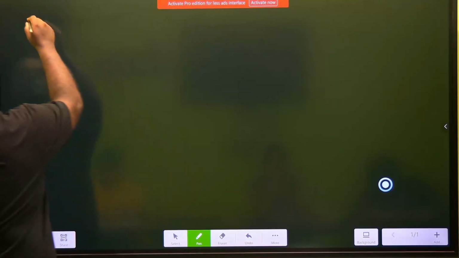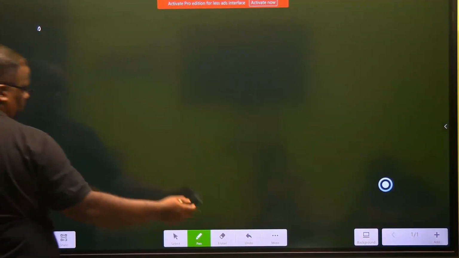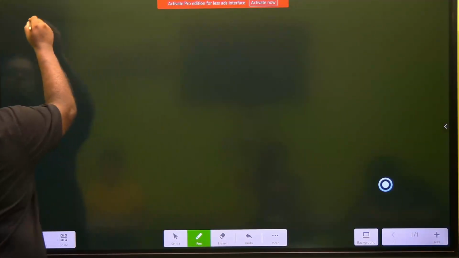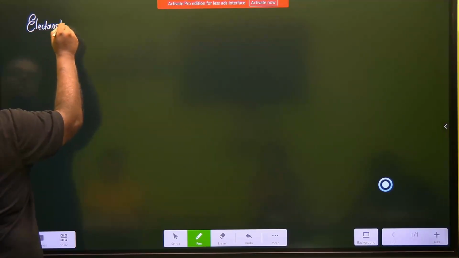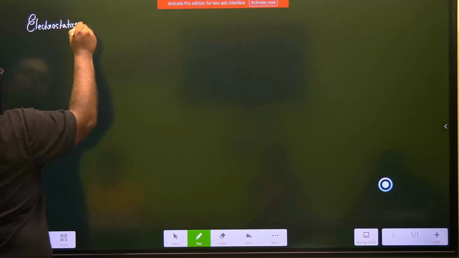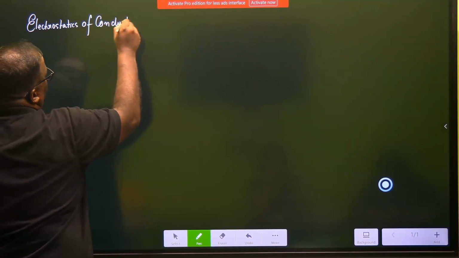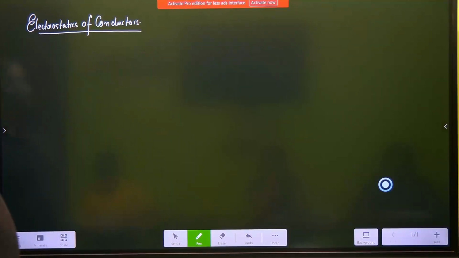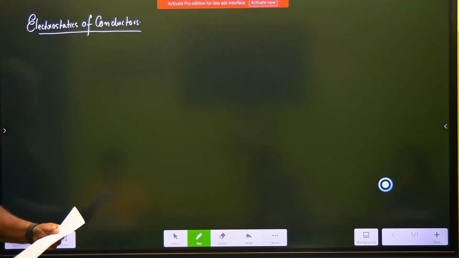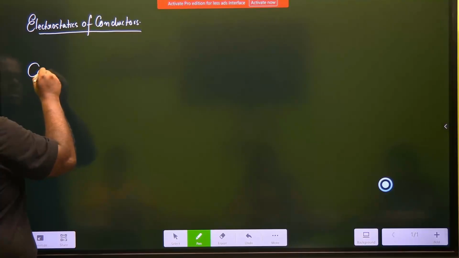Our topic name is electrostatics of conductors. And every word you write, every term you write, try to understand the meaning. Electrostatics means when charges are at rest, then how do conductors behave? So we'll do it in a mind map fashion.